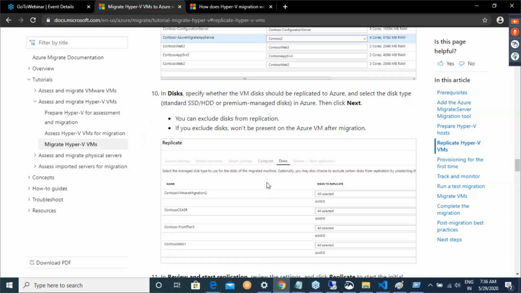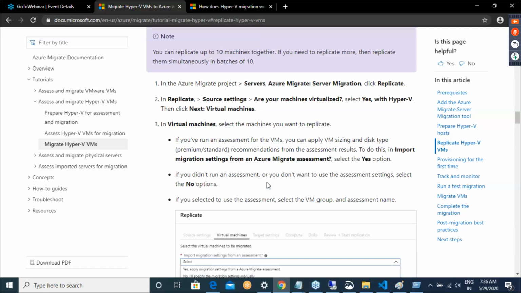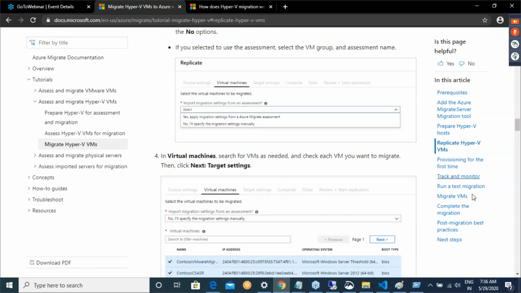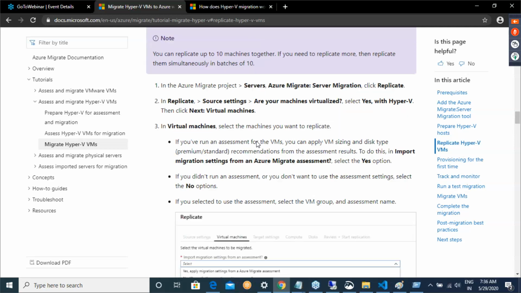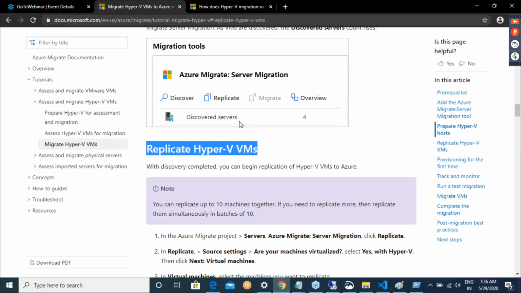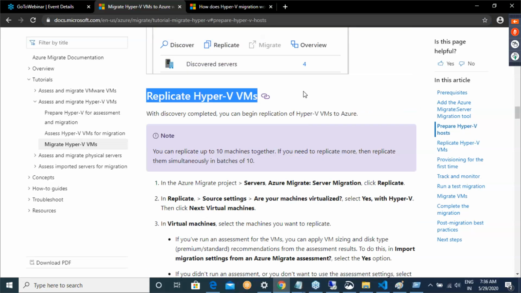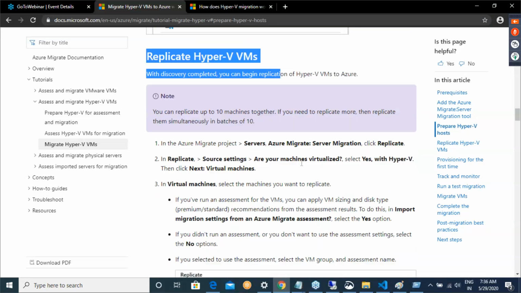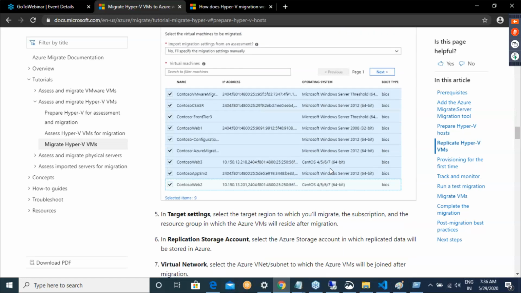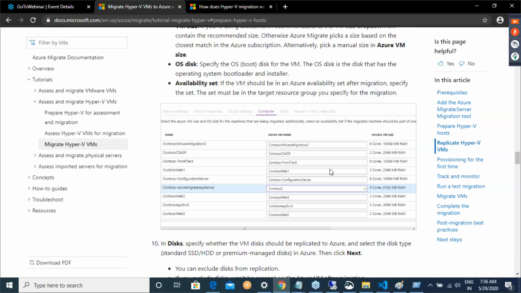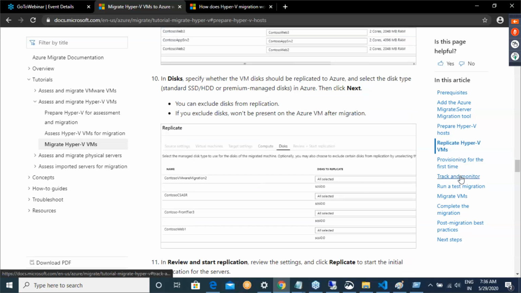Okay, so will you be able to do this by looking at this documentation so that I can run it in the background, and tomorrow we can basically look into the migration, or do you want me to show this stuff of replication? Because this setup of preparation hosts will take approximately 15 minutes. Okay, so is it okay if I do this replicate Hyper-V VMs, okay, by following this stuff in the background, so that tomorrow when we start with provisioning for the first time, track and monitor, and then run test migration, and then we'll complete the migration. We'll look into these aspects. Is that okay?